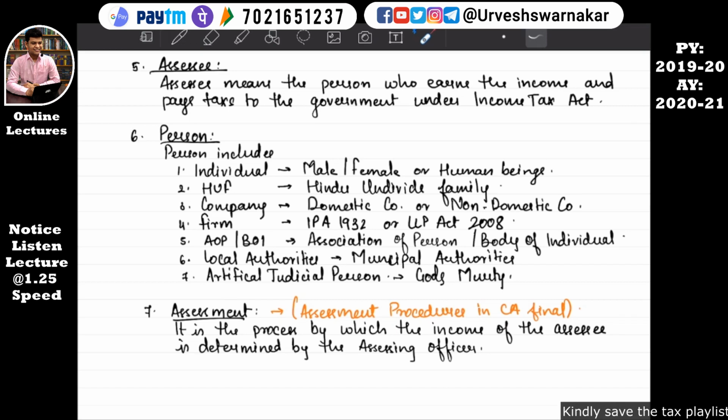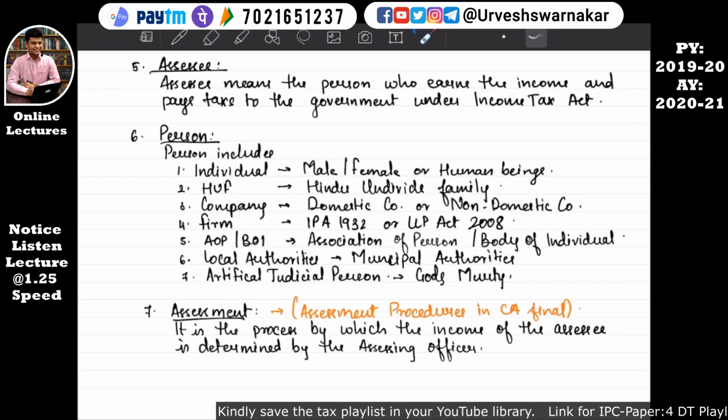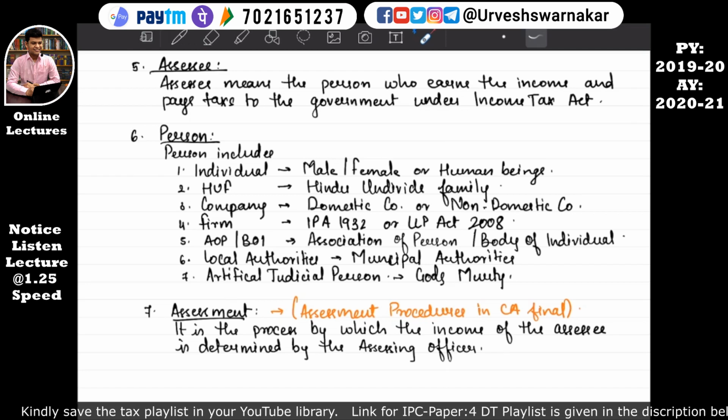Firms means the firms which are registered under the Indian Partnership Act, that is IPA 1932, or the Limited Liability Partnership Act 2008. AOP and BOI: AOP means Association of Persons, BOI means Body of Individuals. Local authorities means the local municipal authorities in your state. Such authorities also have to pay tax on whatever income they earn.